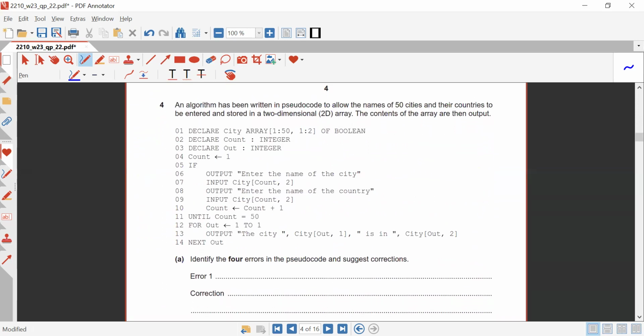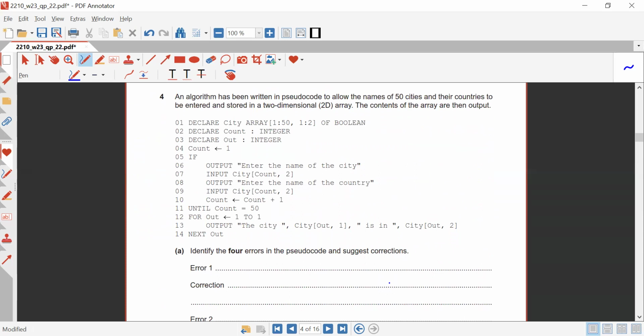Okay, now coming towards the next question, that's for debugging. What does this question say? It says an algorithm has been written in pseudocode to allow the names of 50 cities and their countries to be entered and stored in a two-dimensional array. The contents of the array are then output. The algorithm is going to allow us to store 50 cities and their countries. For example, Karachi with Pakistan, New Delhi with India, Jeddah with Saudi, in this particular manner, stored in a two-dimensional array. The contents of the array are then output.